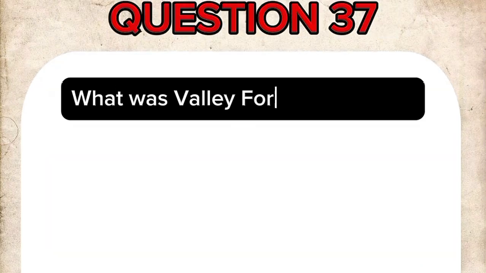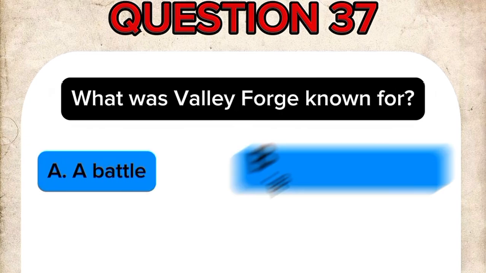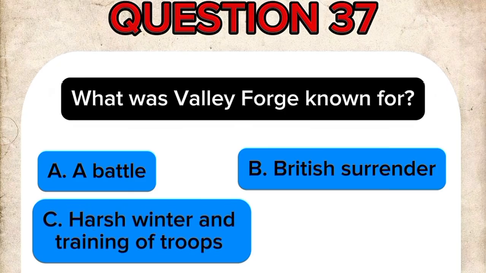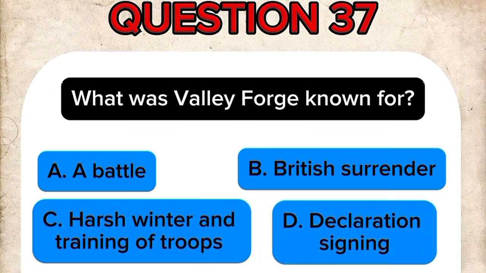Question 37. What was Valley Forge known for? A. A battle. B. British surrender. C. Harsh winter and training of troops. D. Declaration signing.